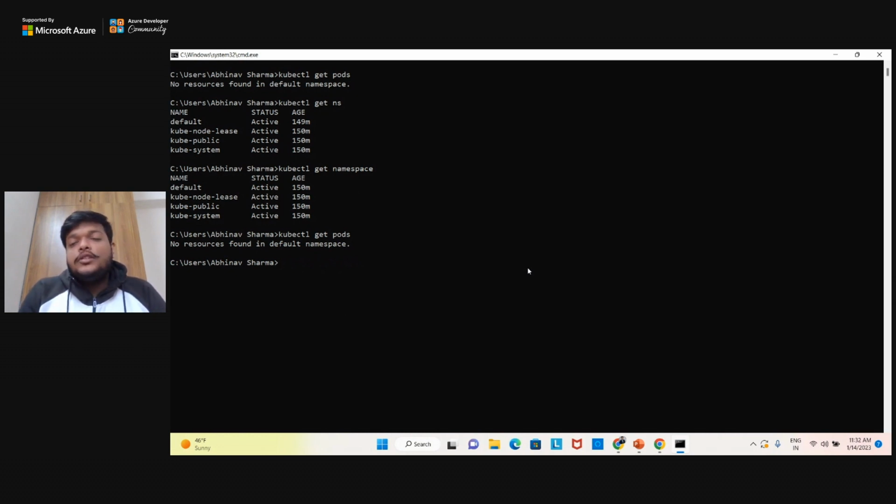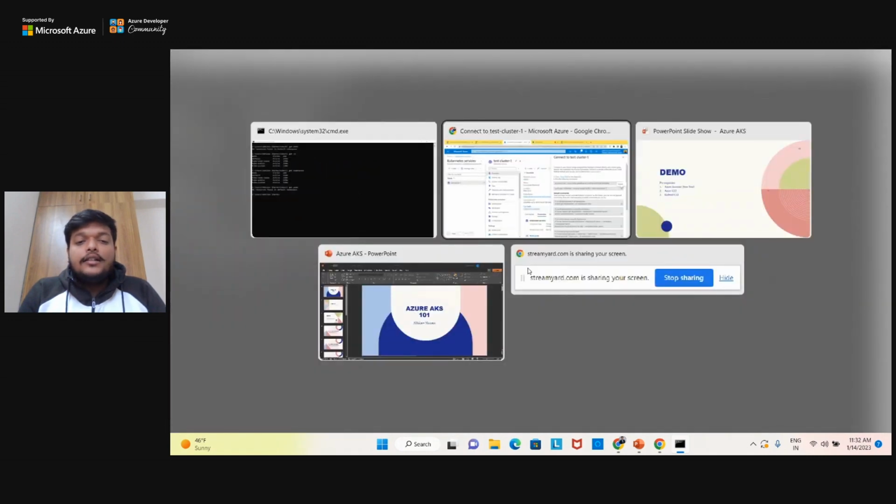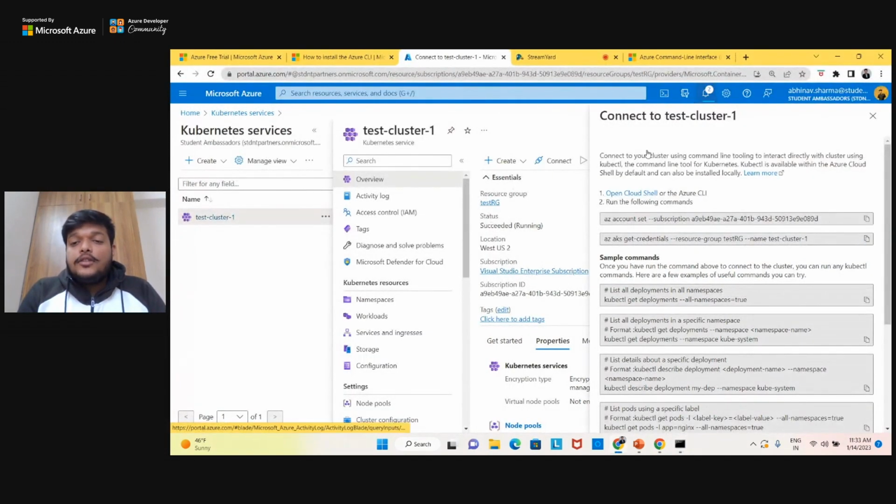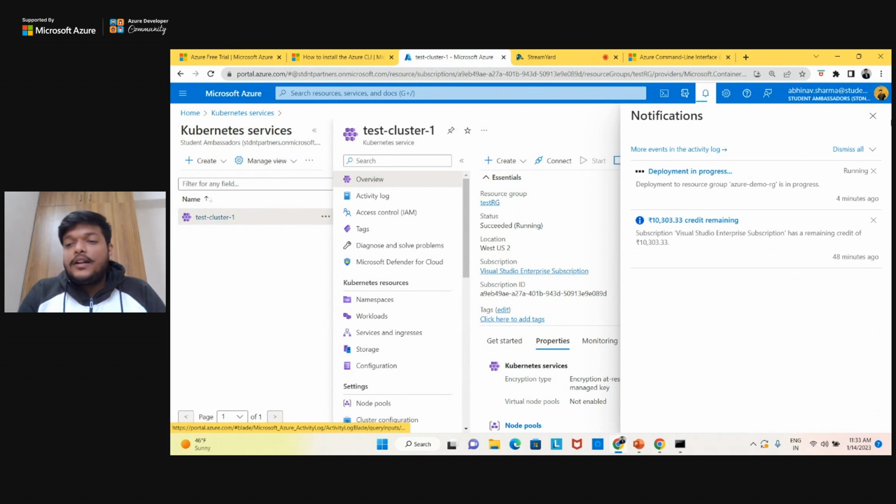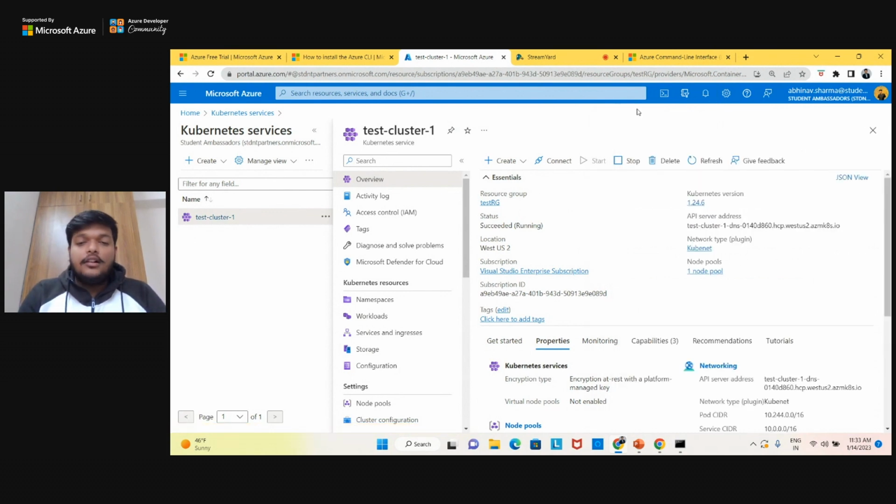So this is how you set up a Kubernetes cluster, and as you can see, this cluster is taking a while to provision, but it is the same thing. This is how you set up a cluster in Kubernetes.